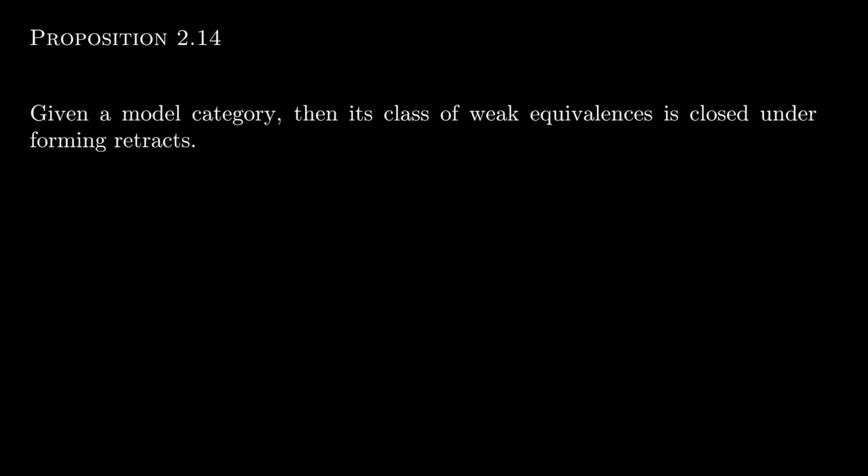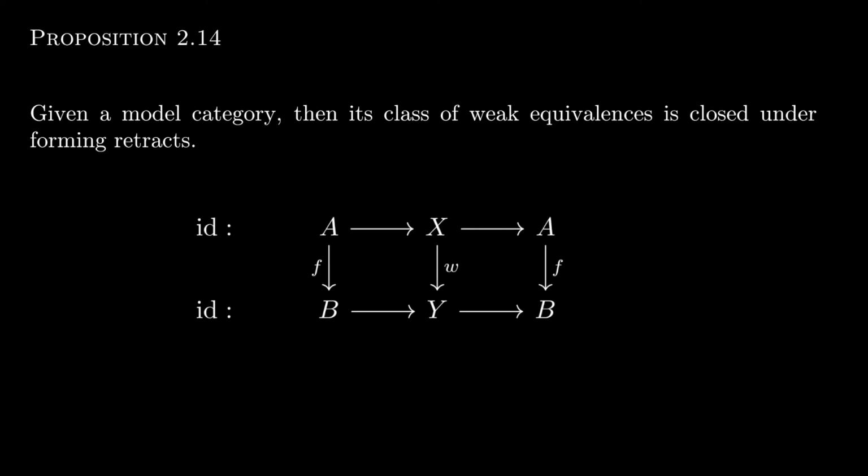So how far can we run with this idea? We'd like to say something about weak equivalences being closed under forming retracts. This isn't true for all categories with weak equivalences, however, but it is true for model categories. So again, let's start with the retract and assume that the middle morphism W is a weak equivalence. We want to show that F is also a weak equivalence.